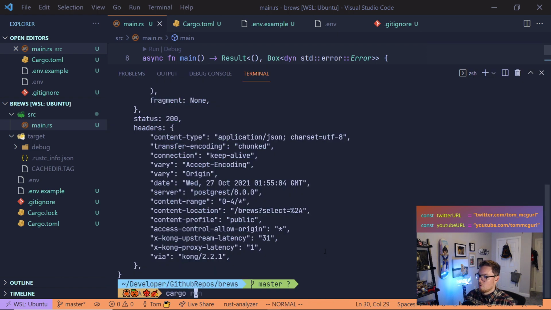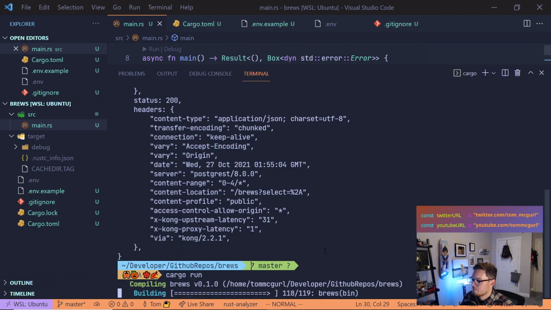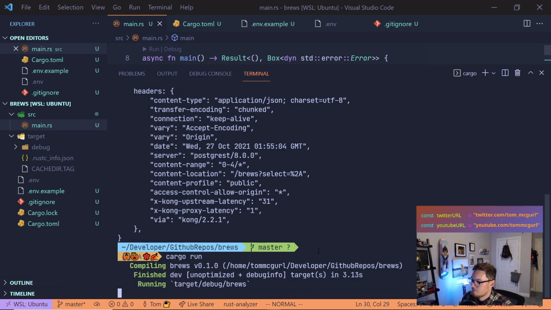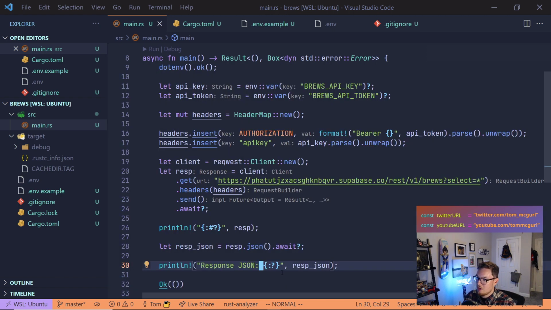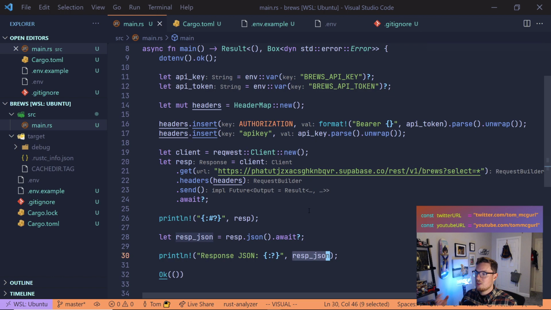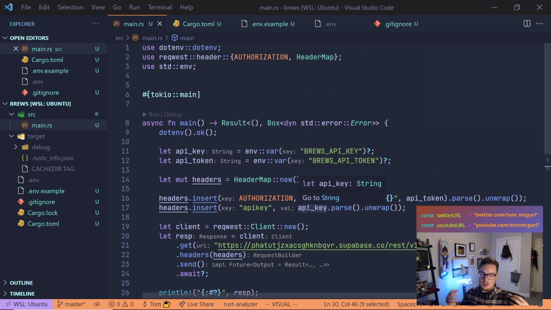All right, we're going to do cargo run. Error, request error, kind decode, error invalid type sequence, expected unit, line 1 column 0. So the problem here is we need to actually deserialize this value into something we can use in Rust. And so what are we dealing with here? Well, we're actually looking for a request with brews in it.